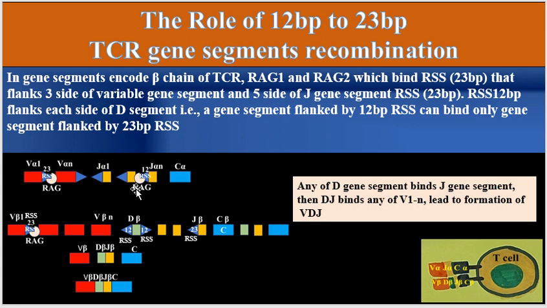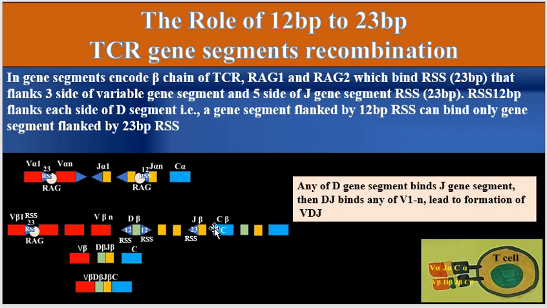However, in contrast to the TCR alpha or the joining gene segments of alpha, which, as can be seen here, are flanked by the 12 base pair spacer recombination signal sequence, here the joining segments of beta are flanked by the 23 base pair spacer of recombination signal sequence, and that is why, because if we look here at the diversity or D segment, it is flanked by 12 recombination signal sequence on both sides.